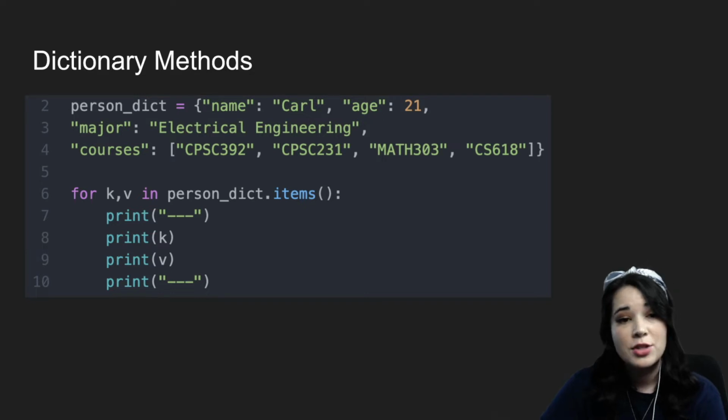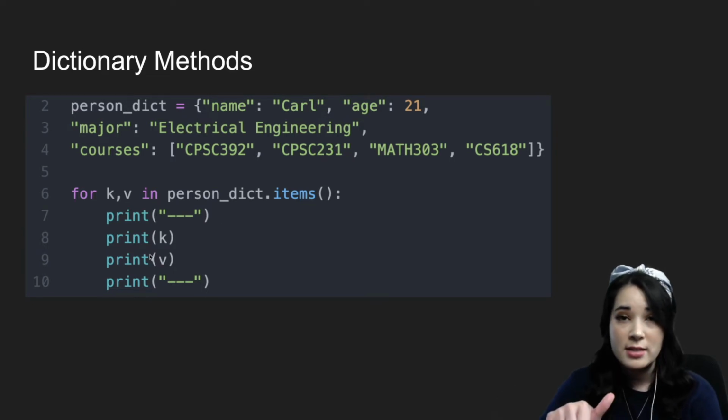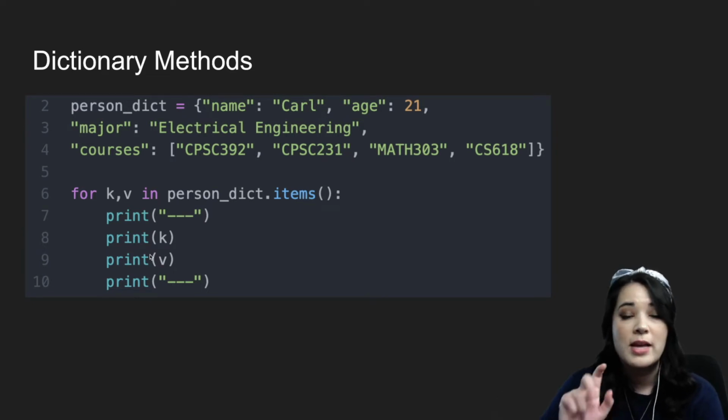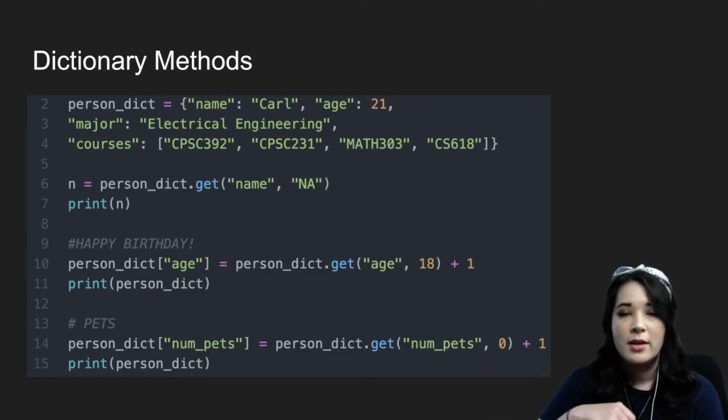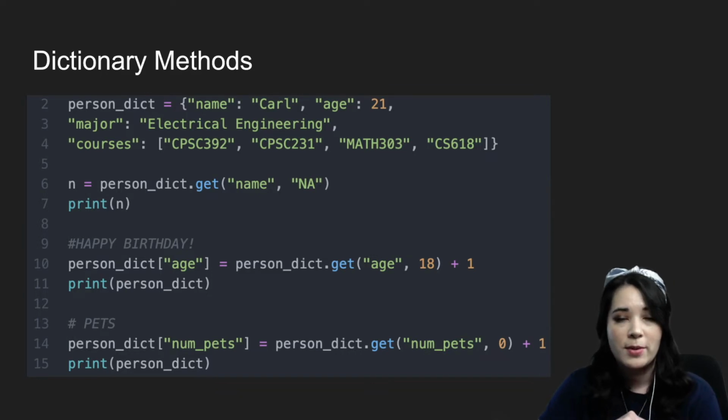Similarly, related to the last two, we can use .items. This will return a tuple, one for each key value pair, where the key is the first item in the tuple and the value is the second item in the tuple. So for instance, we could say for K, V, so this is essentially like a multiple assignment, for K, V in person dict.items, print the key and then the value. So again, we have keys to get the keys, values to get the values, and items to get tuples of the key value pairs.